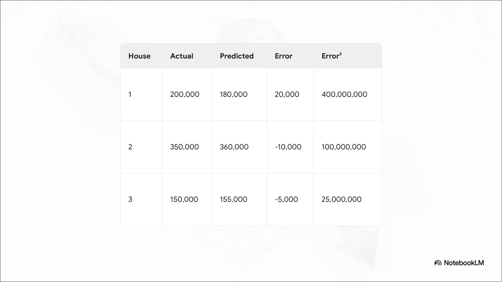Let's put some real numbers to that. Say we're predicting house prices. We'd use mean squared error. The formula works like this. We take the actual price minus the predicted price, and we square the result.